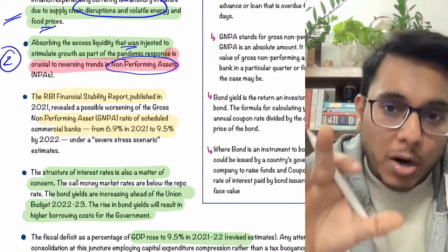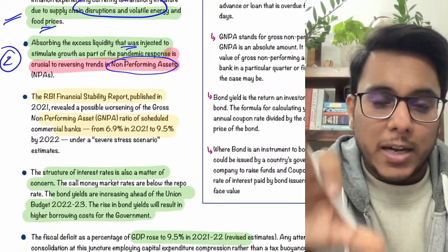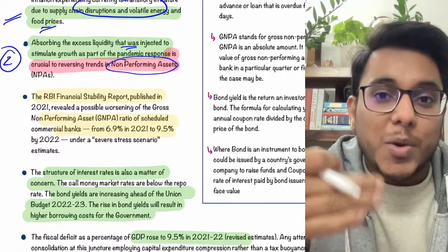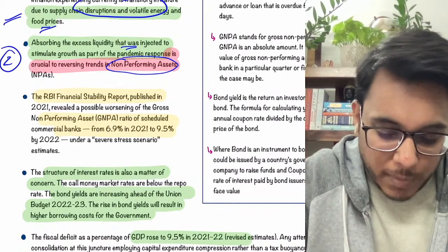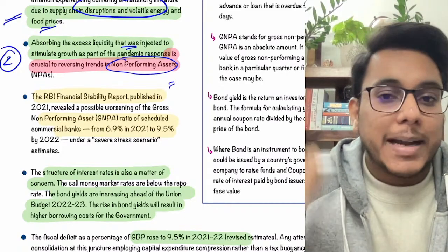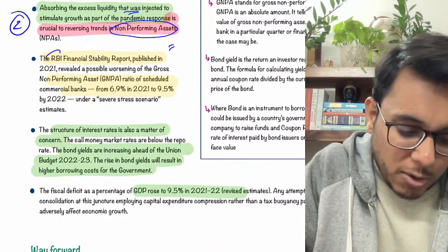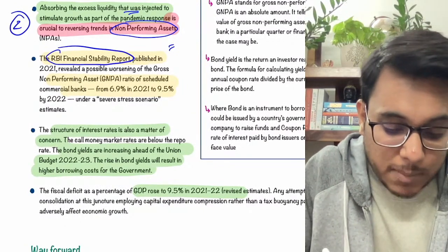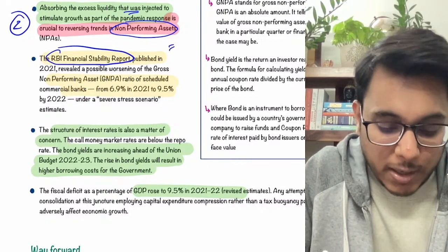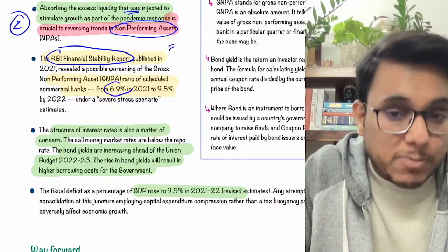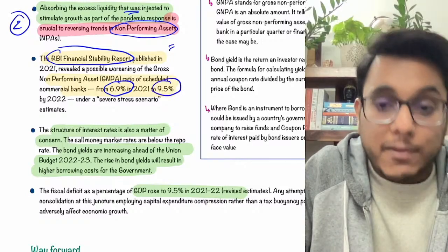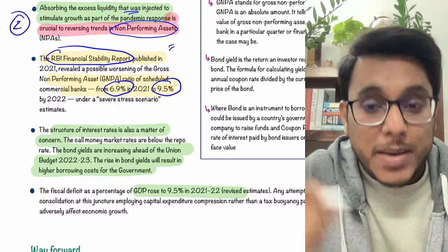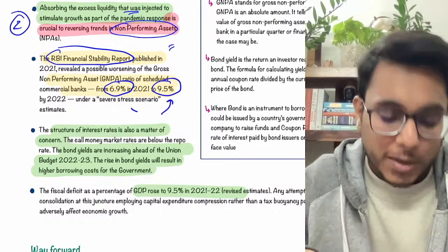Now, if for a very long time we keep giving this excess liquidity and keep the interest rate down, more people, unworthy people, will take loans, and then the non-performing asset problem will increase in the medium term. Recently, the Reserve Bank of India Financial Stability Report was published, and it said that the gross non-performing assets in the scheduled commercial banks will increase from 6.9% to 9.5%. Is it clear? Out of the total loans given, 9.5% of them might go NPA.